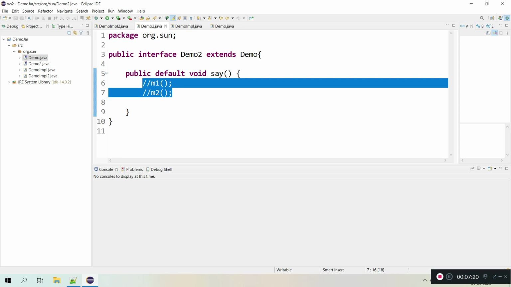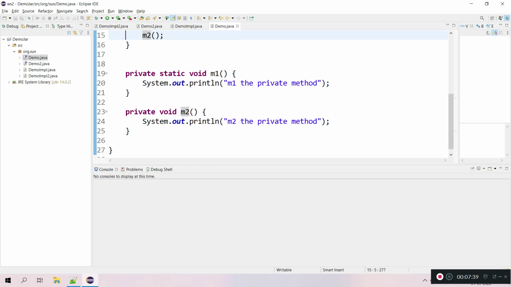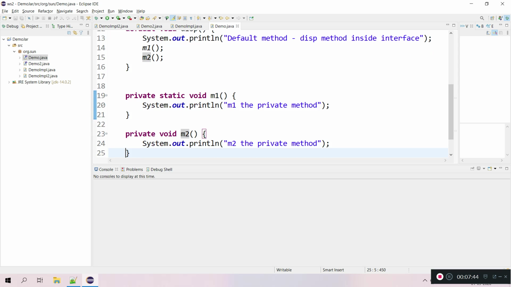That's all about private methods inside an interface, a Java 9 feature. So, a recap of what you have learned so far. You have learned how to create a private method inside an interface and how you can reuse it inside static methods or default methods. We have seen the types of private methods we can create: one is a static private method, and the other is a non-static private method.